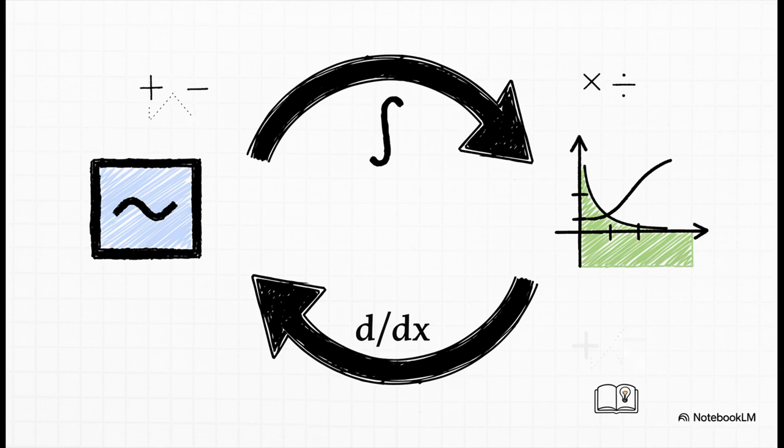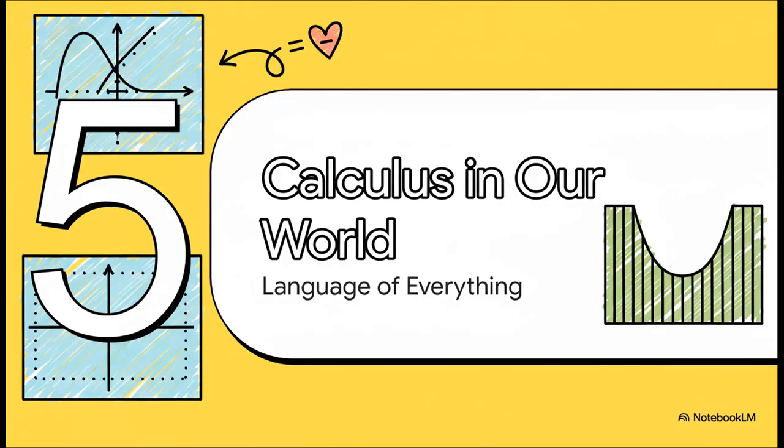And this was a game changer. It meant that the super hard problem of adding up infinite rectangles could be solved by doing the opposite of finding a derivative, which was way, way easier. So why is this one of the most important ideas ever? Because calculus in our world isn't just some abstract math puzzle. It is, and I mean this quite literally, the language of science, engineering, and economics. It's the code that our modern world is written in.